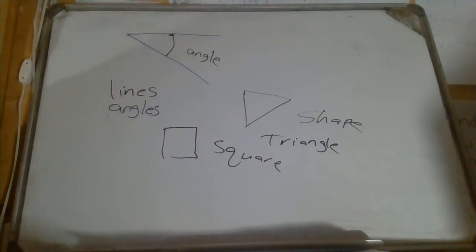So now in geometry, what are you going to be doing with these things? You are going to be saying statements about lines, about angles, about shapes. So you are going to be looking at lines and at angles, and then saying things about how they are related.